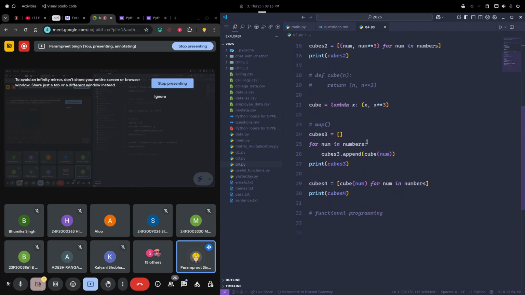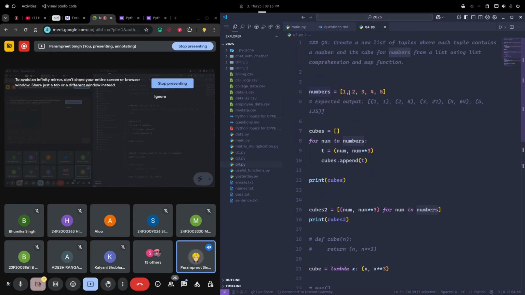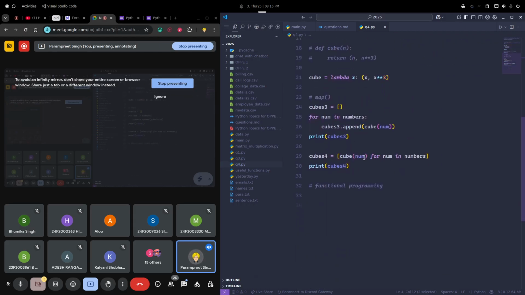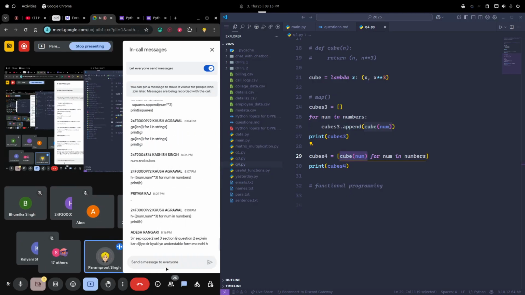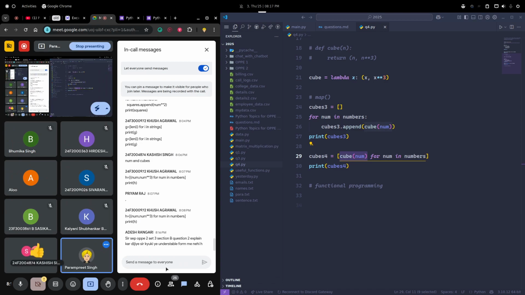Map takes a function and it takes a list, and it goes to each and every element of that list and applies that function, and whatever the result we get, it will store that. Is it clear now? What about others? Is it clear to everyone? No, sir. Okay, no worries.